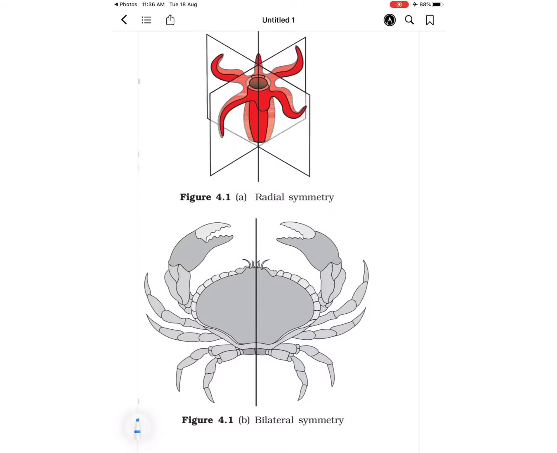So now students, we will see in these two diagrams how symmetry can be explained. The first diagram is of Hydra. As the structure of Hydra is a cylindrical body, from any plane if we cut the body, it can be divided into two equal halves.